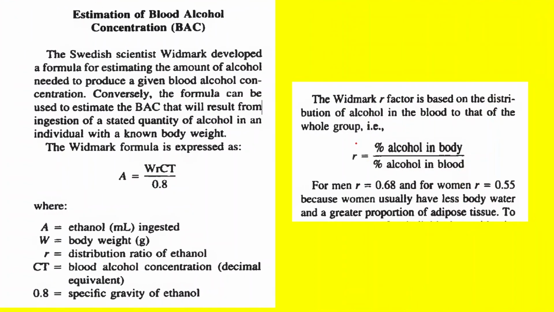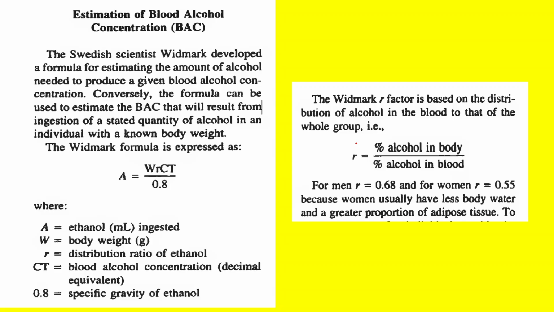Estimation of blood alcohol concentration. This was done by a Swedish scientist, Widmark, who developed a formula for estimating the amount of alcohol needed to produce a given blood sample concentration. And conversely, the formula can be used to estimate the blood alcohol concentration that would result from the ingestion of a stated quantity of alcohol in an individual with a known body weight.